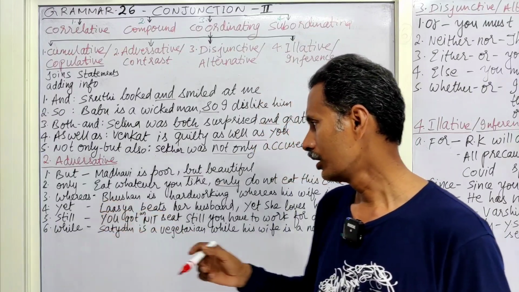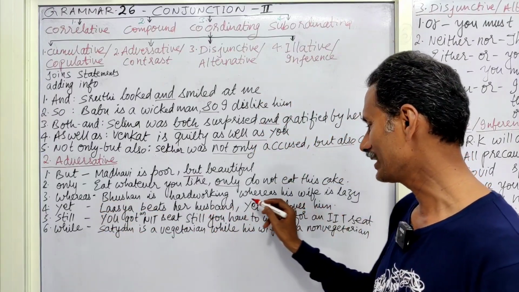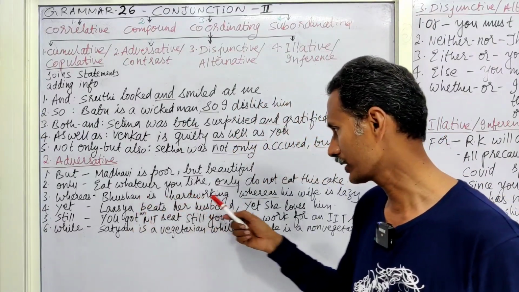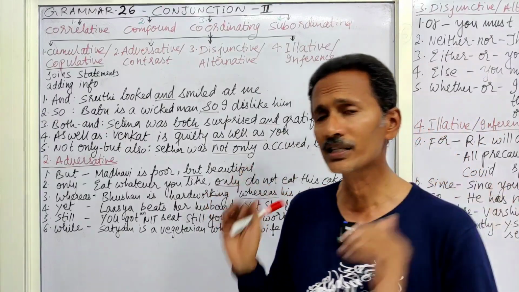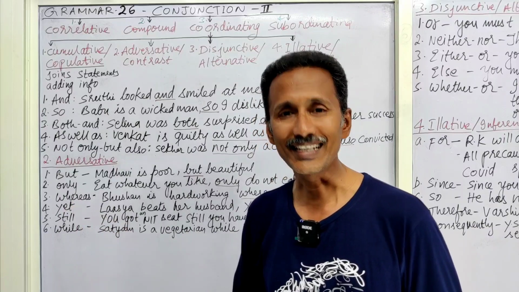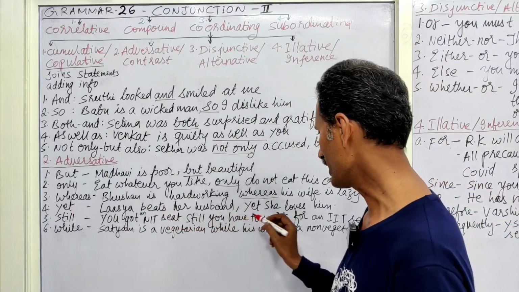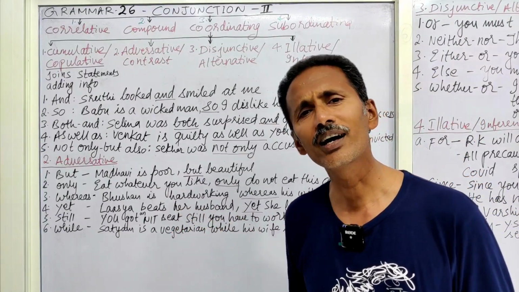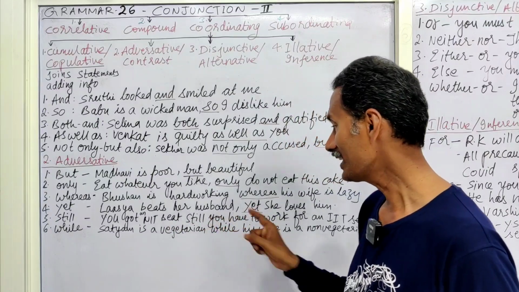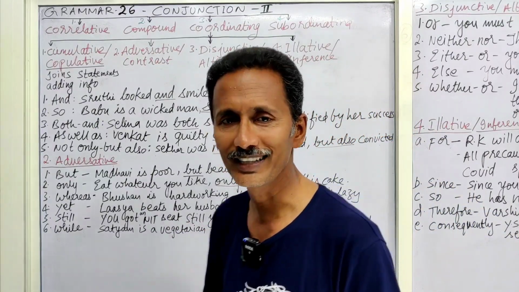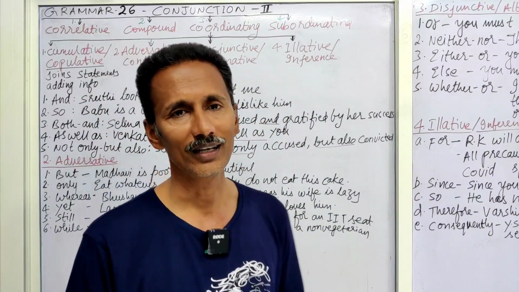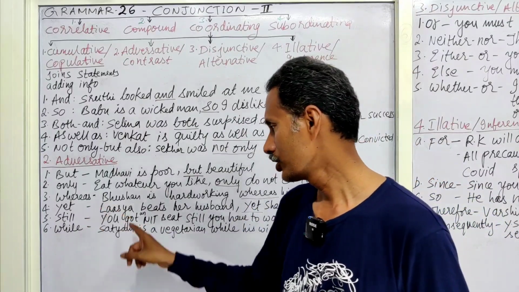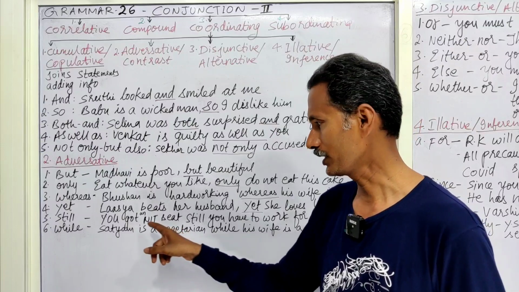Next one, whereas. Bhushan is hardworking, whereas his wife is lazy. Whereas, so opposite character or opposite quality is brought forward. She always prefers to eat and sleep. Let us imagine like that. Next one, yet. Lasya beats her husband, yet she loves him. Lasya kicks her husband, but she loves him. Sorry, yet she loves him. This is also an opposite quality or opposite trait, feature or characteristic in her. So, yet, still, you got an IIT seat. You got an NIT seat.